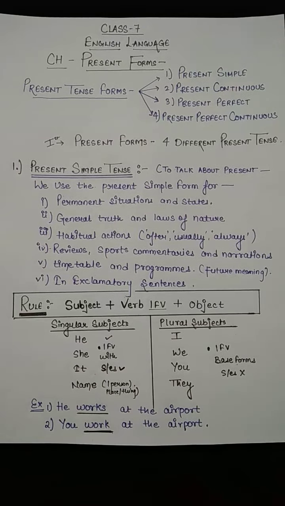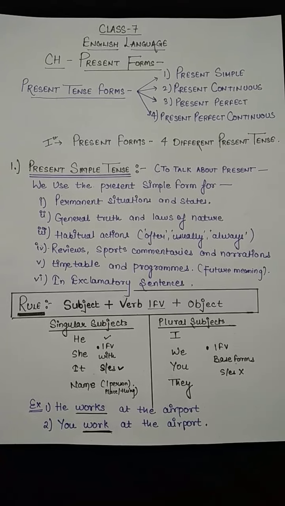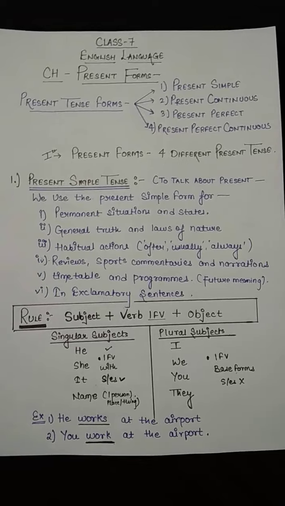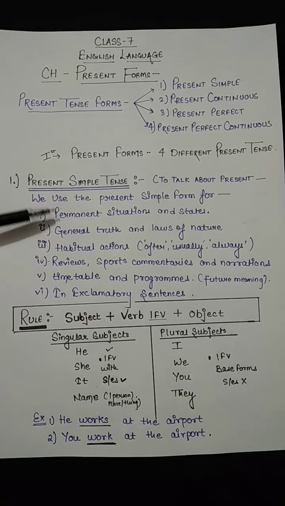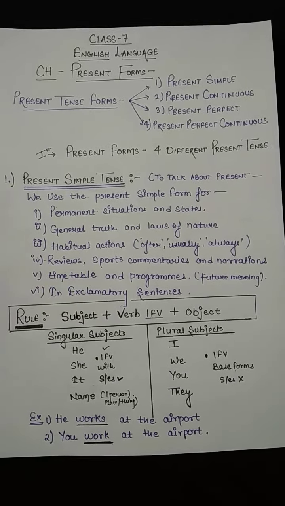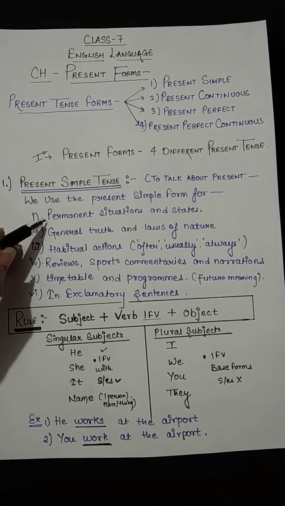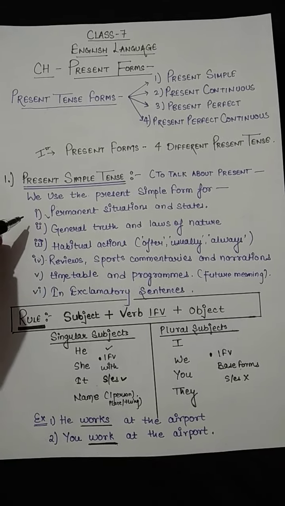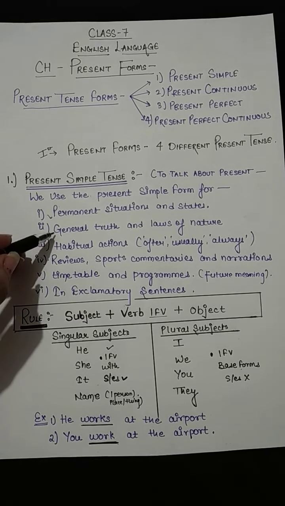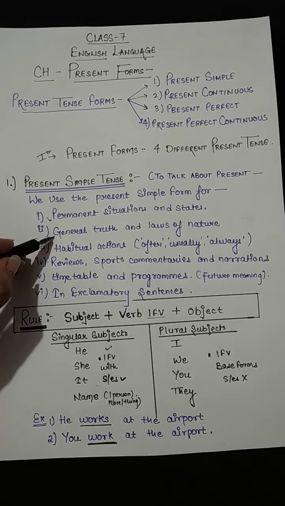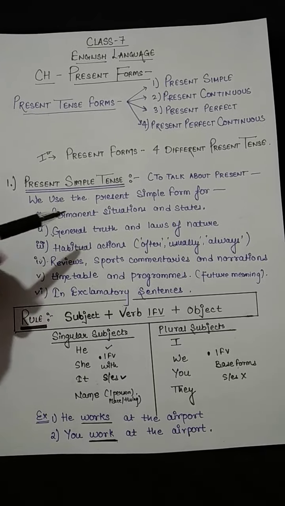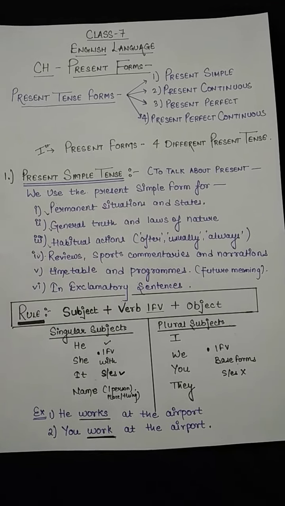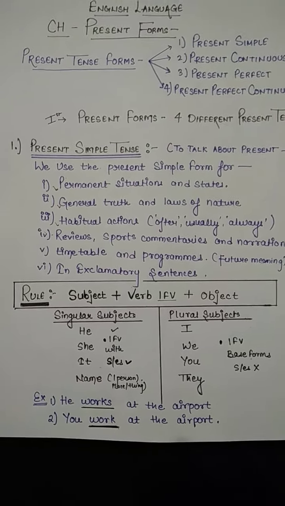Very first we are starting with the present simple tense. In present simple tense, we talk about the present. We use the present simple forms for permanent situations and states. Example, the things which happen permanently and the things which are general truths, the laws of nature, habitual actions, what we do usually, we do often and we do daily.